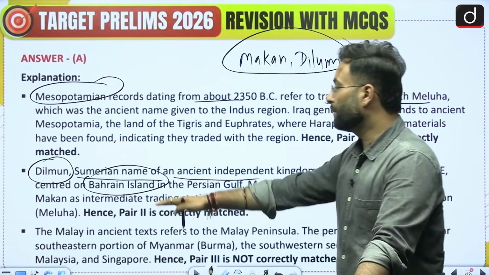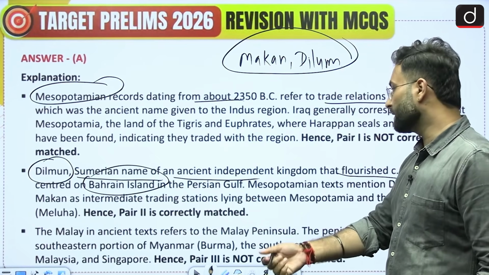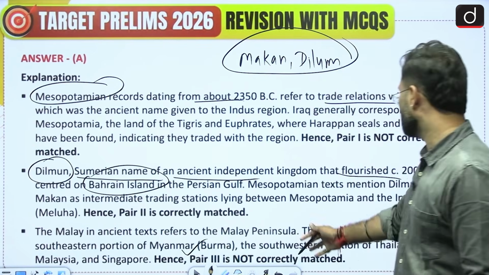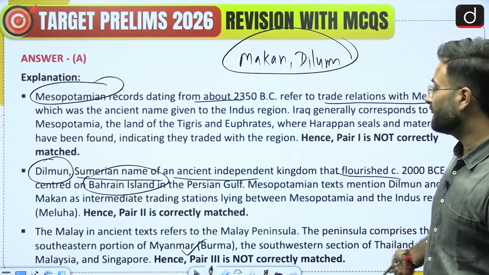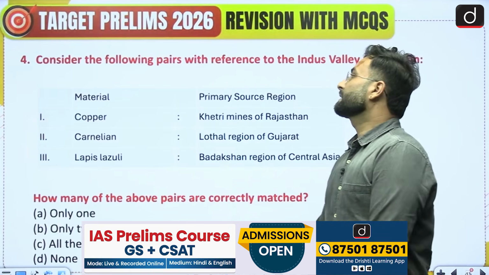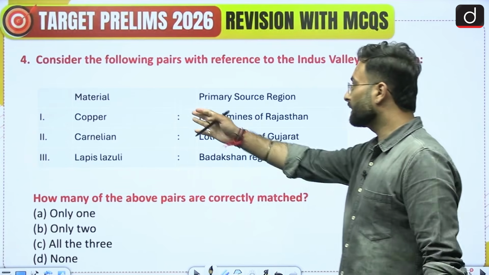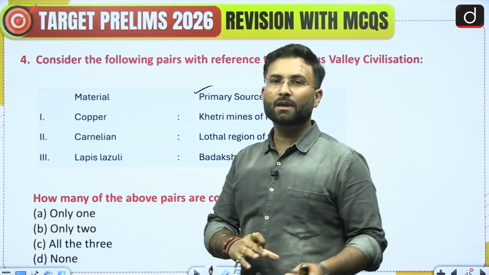Okay, coming to the next one, Malay in the ancient text refers to the Malay Peninsula, which we have already discussed, the areas of Myanmar, Burma, or the southwestern sections of Thailand, West Malaysia, Singapore, etc. Okay. Coming to the next question, that is, consider the following pairs with reference to the Indus Valley Civilization. Materials are given and they are talking about the primary source regions.